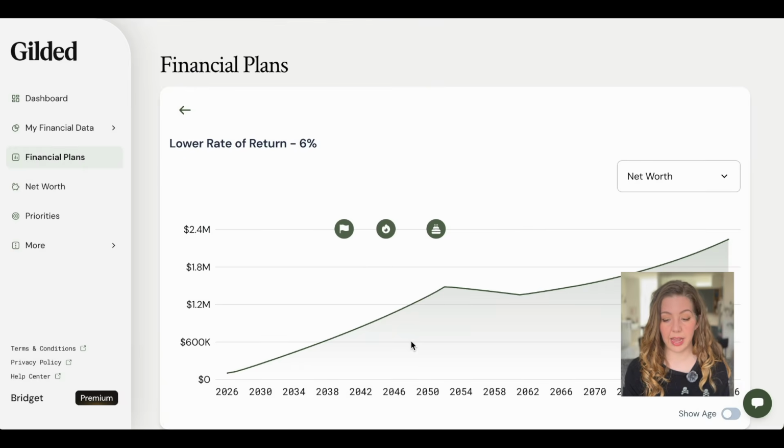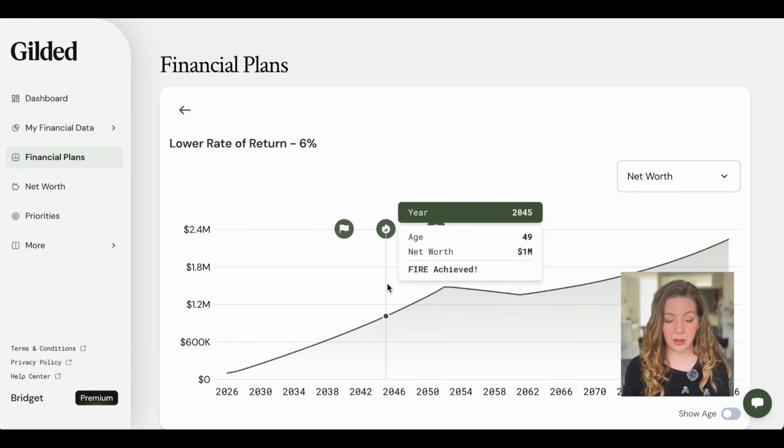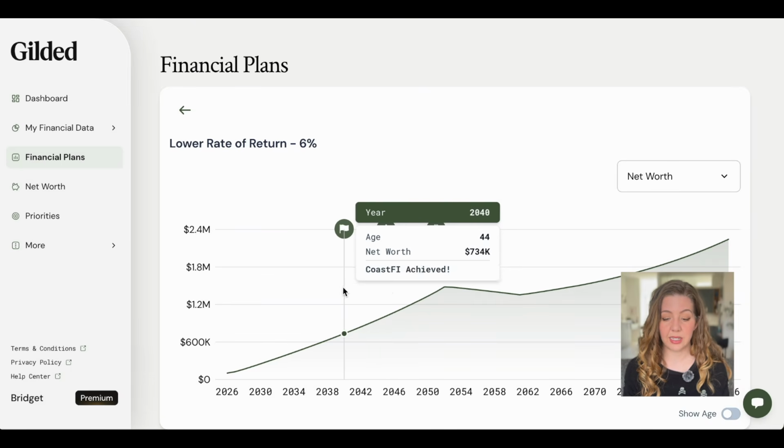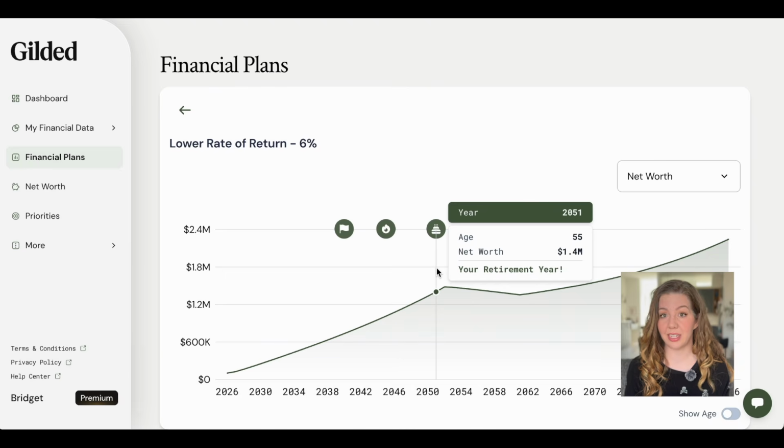And they're still good. They have less money. Their coast-FI and FIRE milestones are later, but they can still keep their early retirement age at age 55 and remain financially secure.